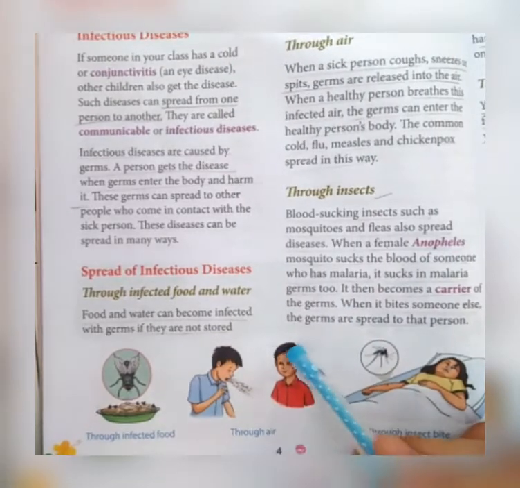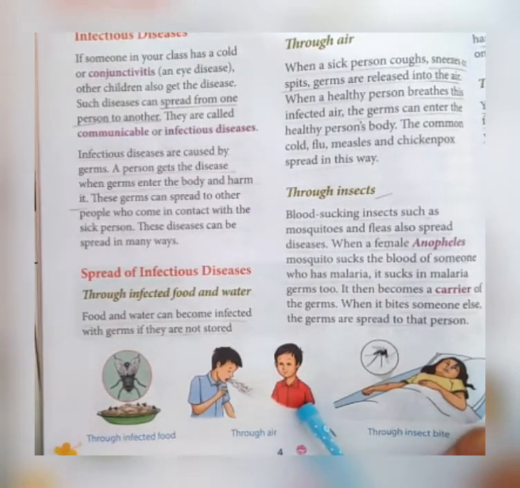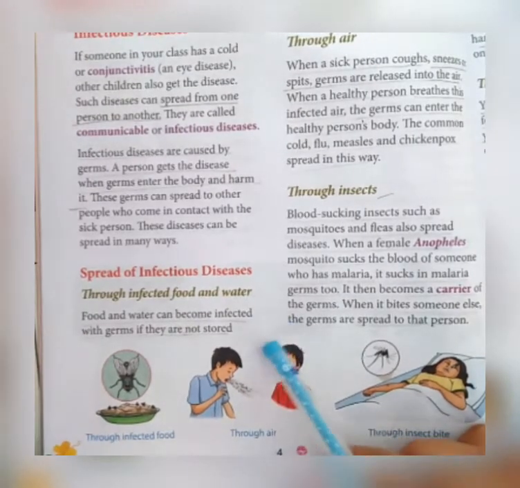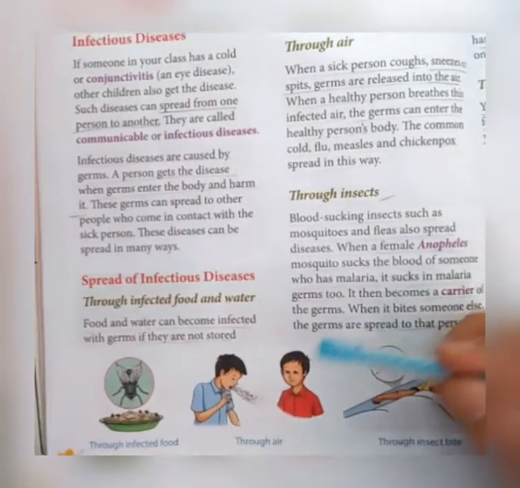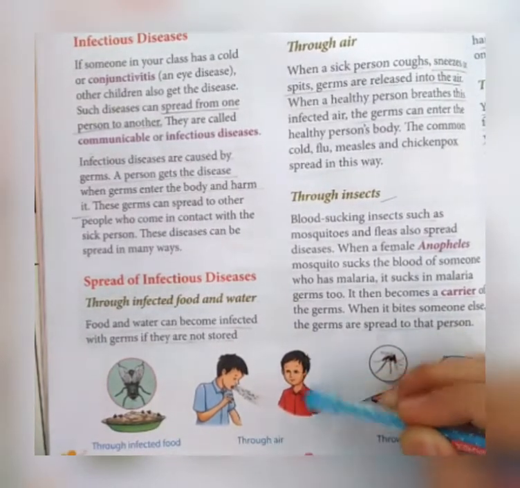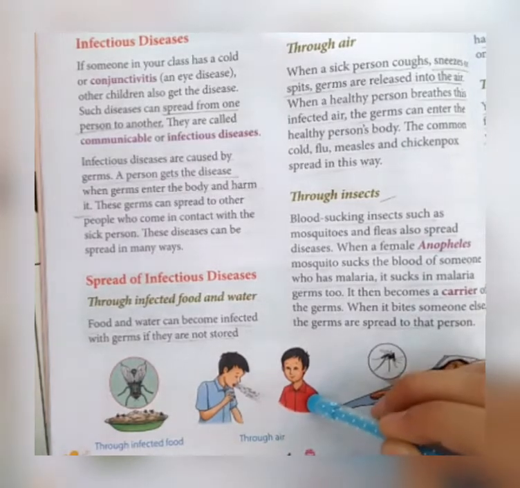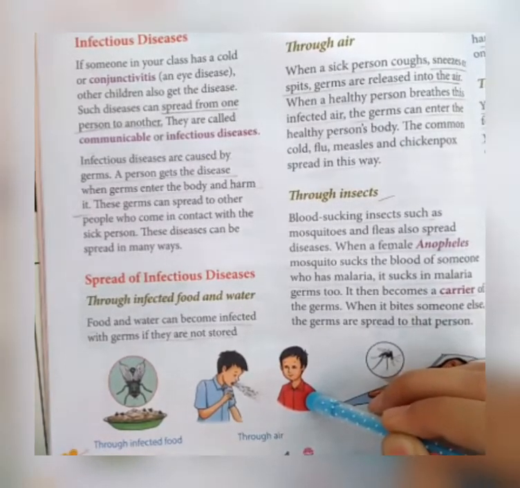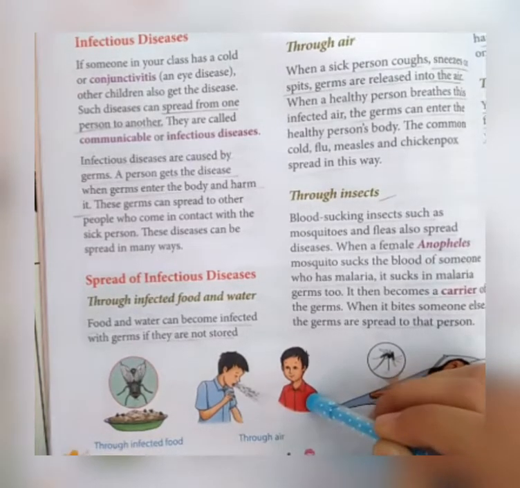And when this healthy boy breathes, these infected germs enter his body through air and he also becomes sick. So this type of disease is called communicable or infectious disease.